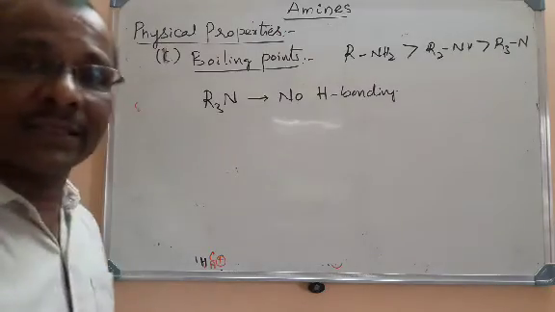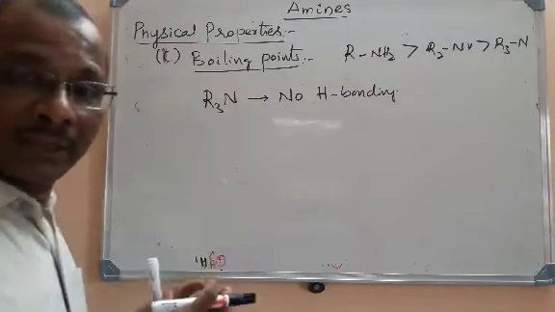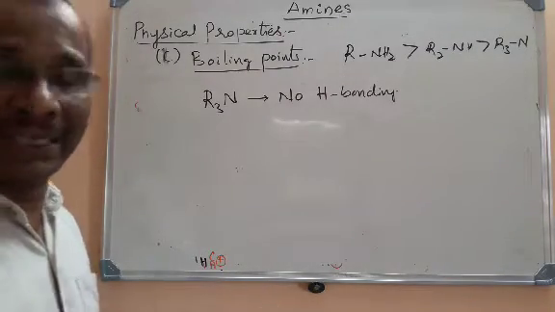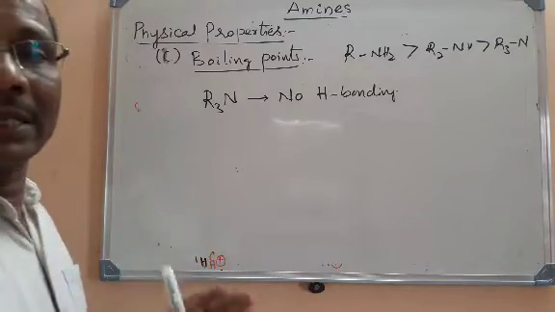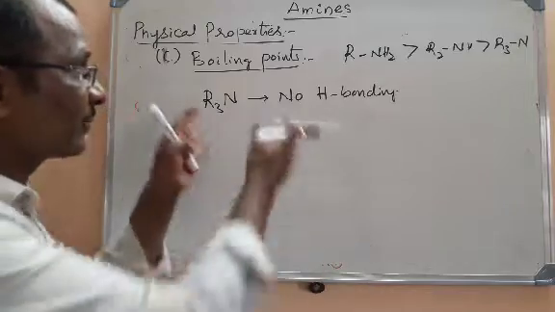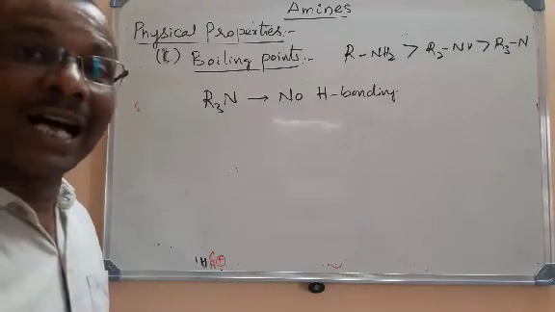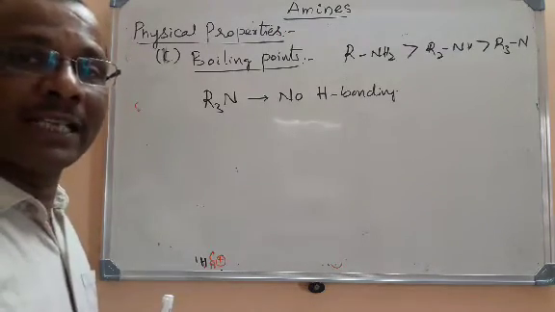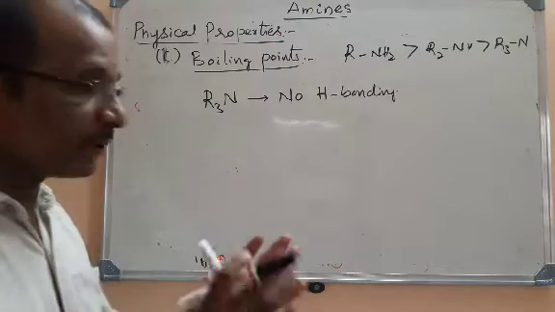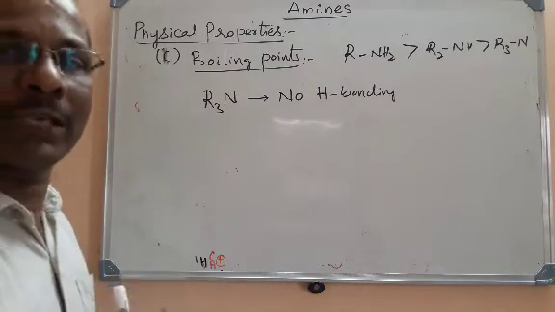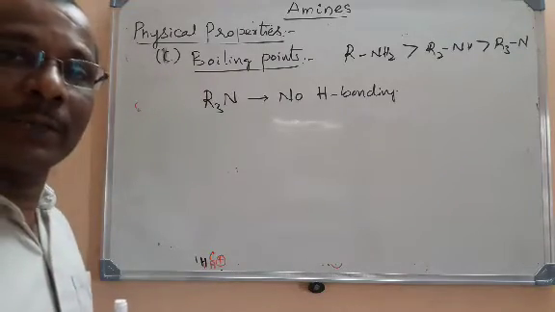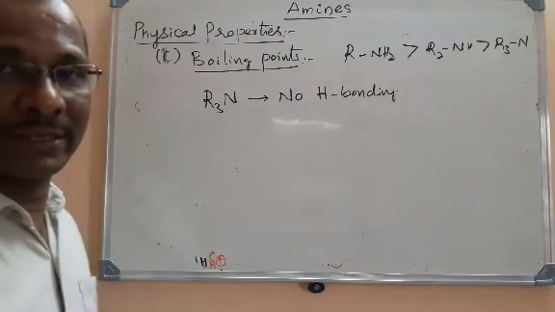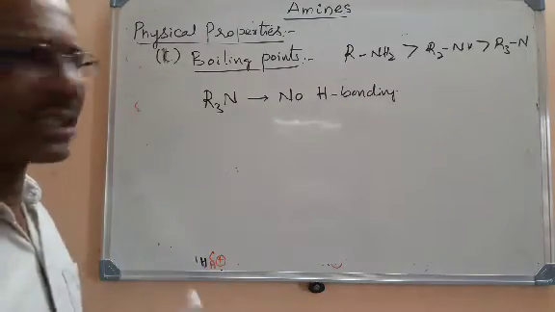But you can even make a comparison of boiling points of amines with other members like alcohols and hydrocarbons. I mean alkanes here. If you take alkanes and alcohols of almost the same molar mass, you can clearly say that alcohols will have higher boiling point than amines. Amines will have a higher boiling point than hydrocarbons. Hydrocarbons will have the least boiling point because of least polarity, and alcohols will have the highest polarity, meaning stronger hydrogen bond, and amines will have moderate boiling points. You can make a chart to understand that one.